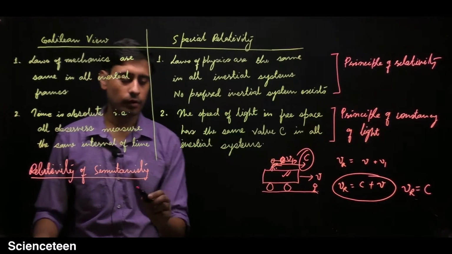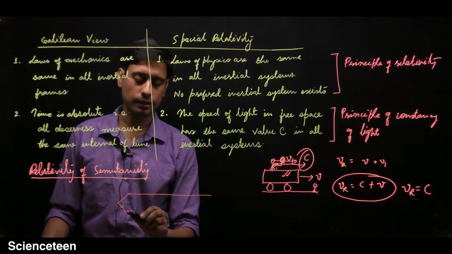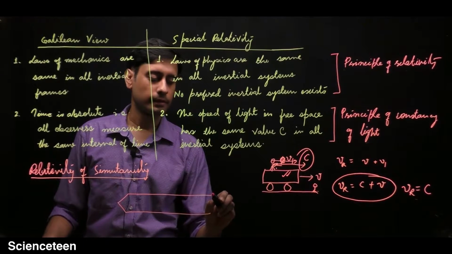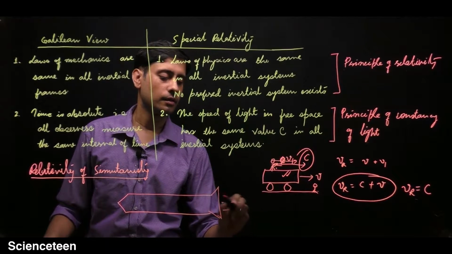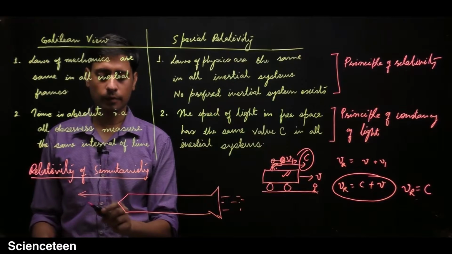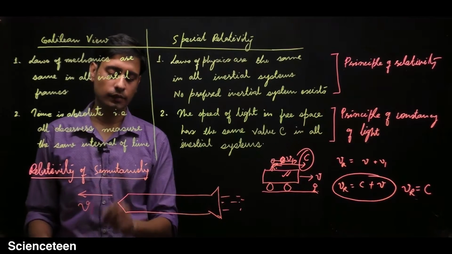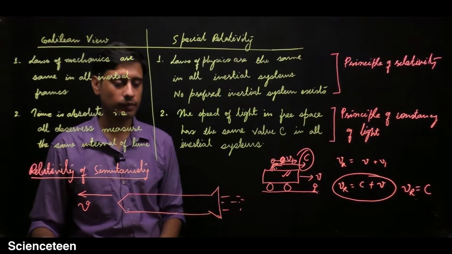For that you can imagine that there is a spaceship going in space with some constant velocity v. So it's going in a straight line with this speed v.